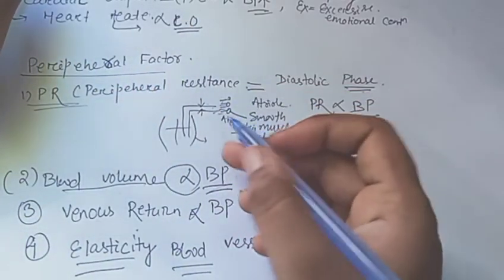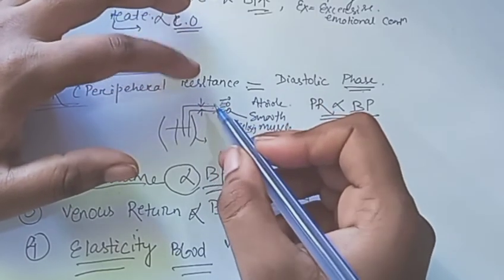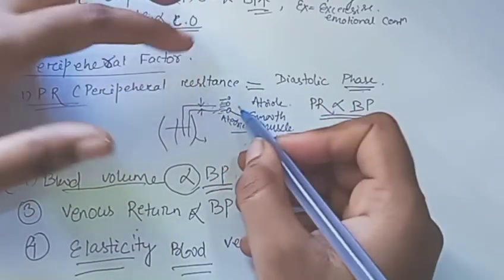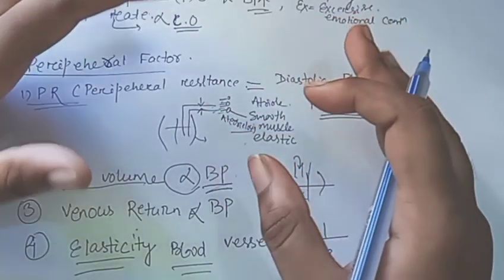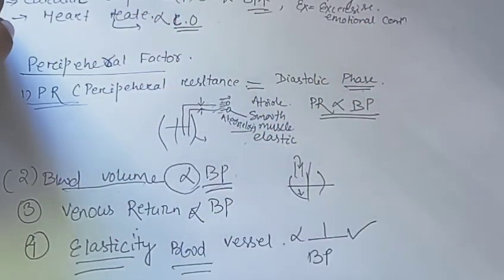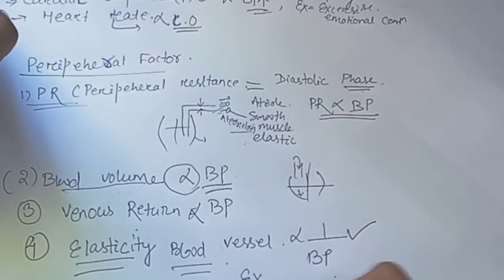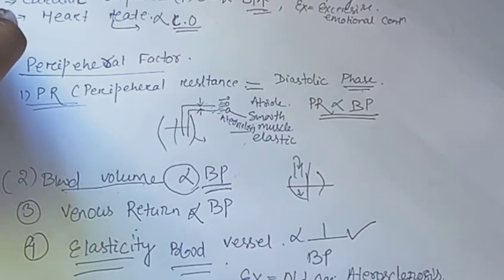So when the elastic property is less, the blood pressure is more, because the blood does not flow with much greater power, so the pressure increases. In this way the elastic property of the blood vessel is inversely proportional to blood pressure. An example is old age arteriosclerosis. Now we come to the diameter, velocity and viscosity of the blood.